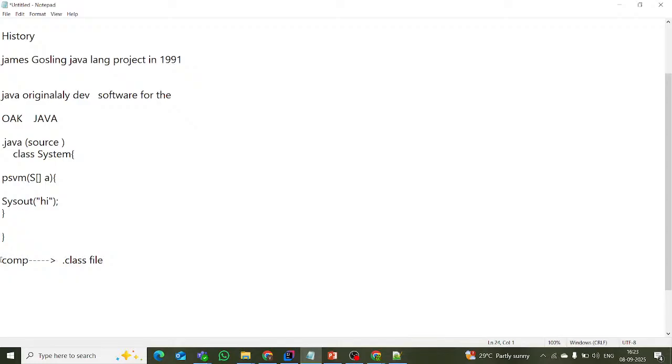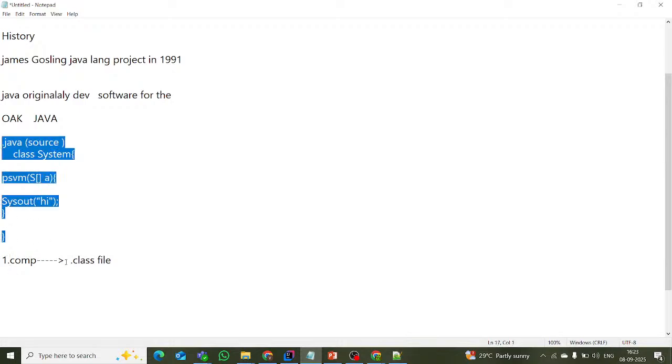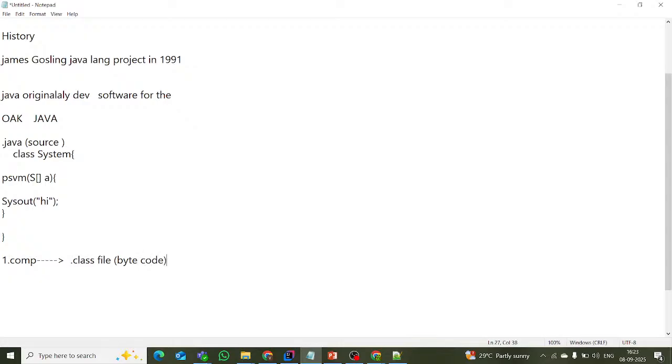The .java class we have to compile. First step, we have to compile the .java class. After that it will generate the .class file. The .class file contains bytecode. Bytecode is something humans cannot read.